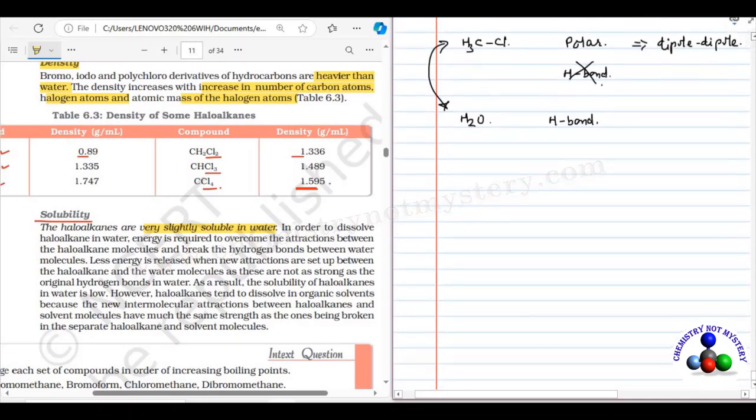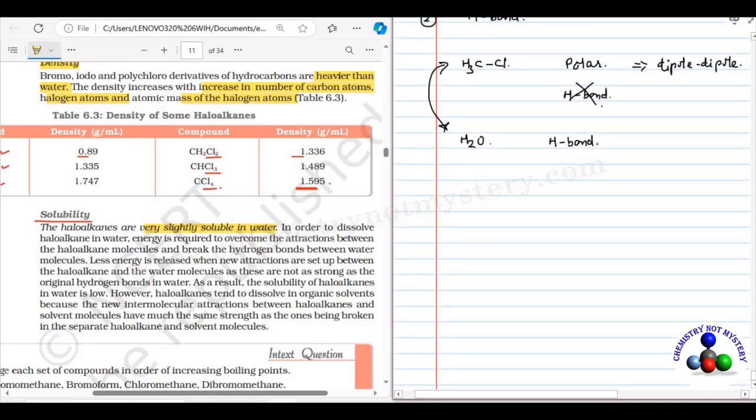there will be new interactions formed. So between chloromethane, CH3Cl, and water molecule, there is no hydrogen bond between these two molecules, but there will be dipole-dipole interaction between these two molecules. So when you compare the interaction before dissolving these molecules in water, water has hydrogen bond. But on dissolving this molecule in water, there will be no hydrogen bond. So that's why the newly formed interactions are weaker as compared to before.